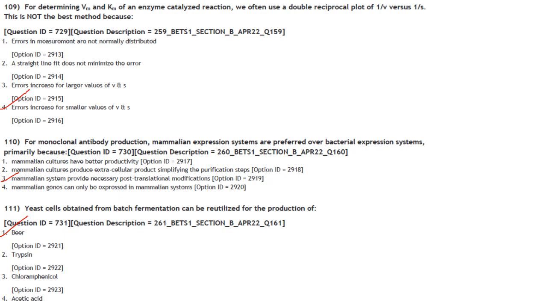For determining Vmax and Km of an enzyme catalyzed reaction, we often use a double reciprocal plot of 1 by V versus 1 by S. This is not the best method because why Lineweaver-Burk plot is not the best method always, they have asked. So that is because errors increase for smaller values of V and S.